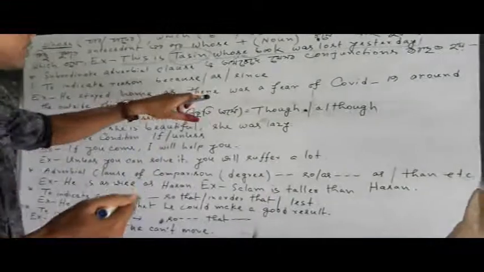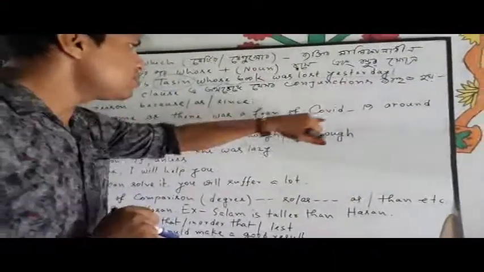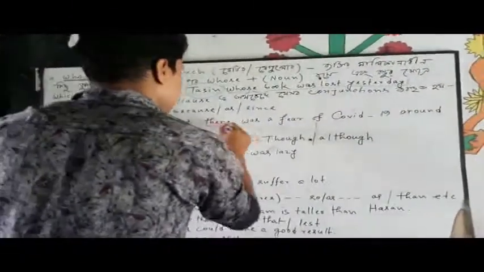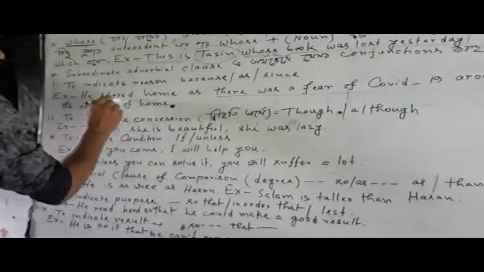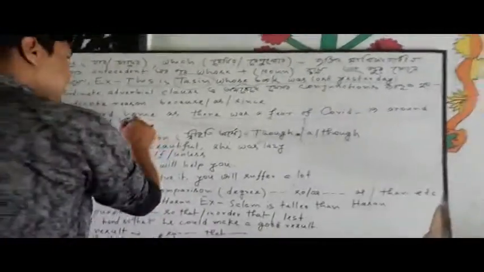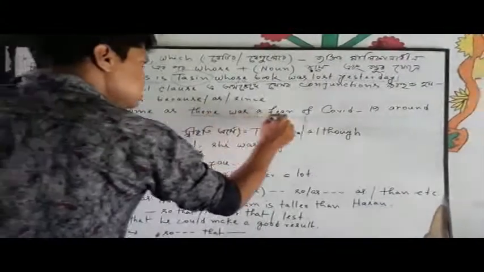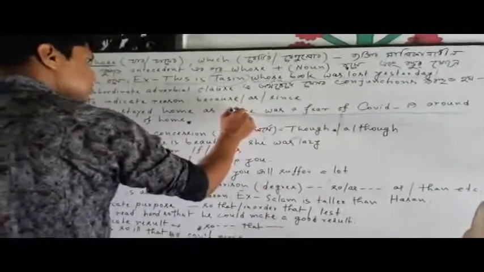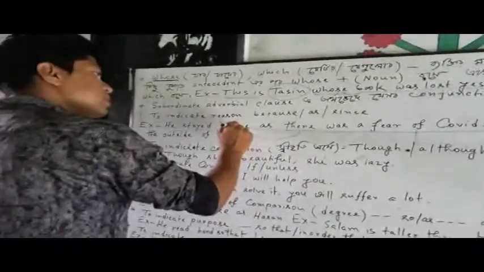Okay, take a look. Yes, there is a reason. What is the reason? There was a fear of COVID-19. It is the reason for what? For his staying home. Okay, he stayed home. This is an action, and this action is caused for this effect or this reason. This reason is responsible for doing this thing.